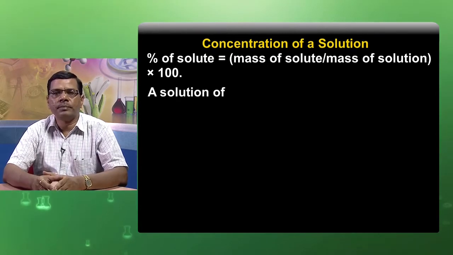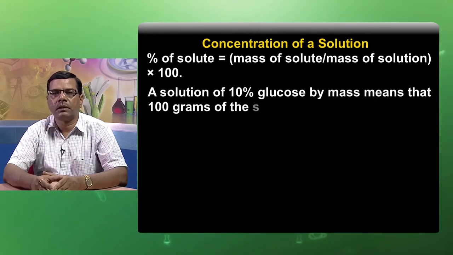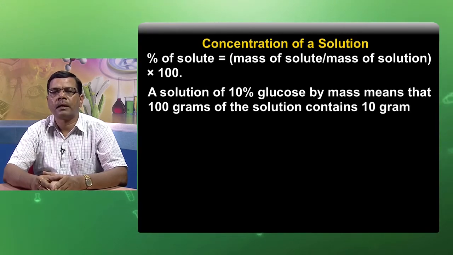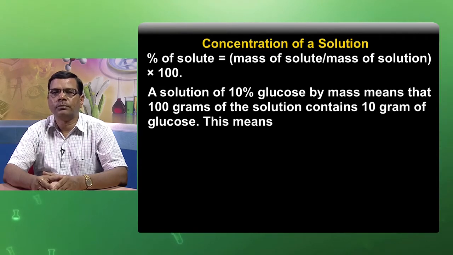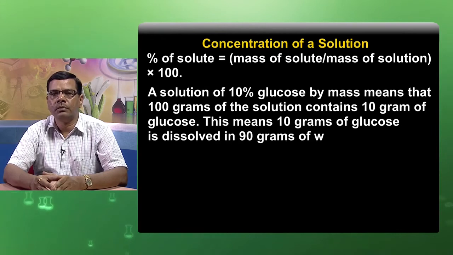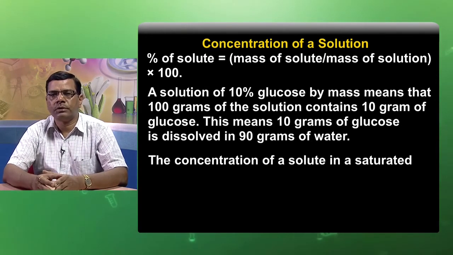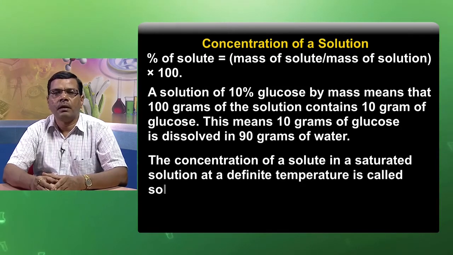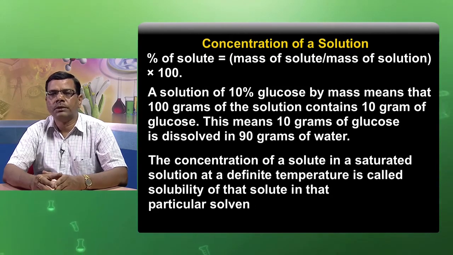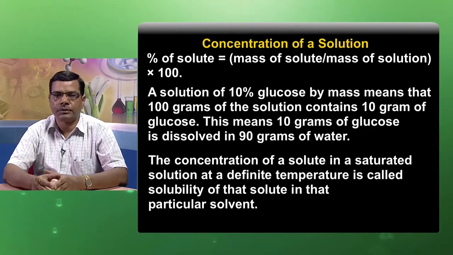A solution of 10% glucose by mass means that 100 gram of the solution contains 10 gram of glucose. This means 10 gram of glucose is dissolved in 90 gram of water. The concentration of a solute in a saturated solution at a definite temperature is called the solubility of that solute in that particular solvent.